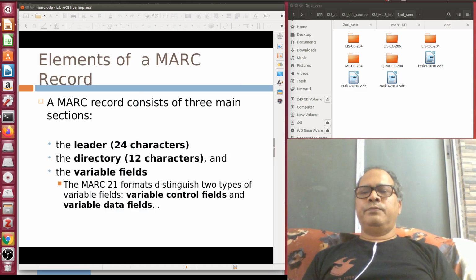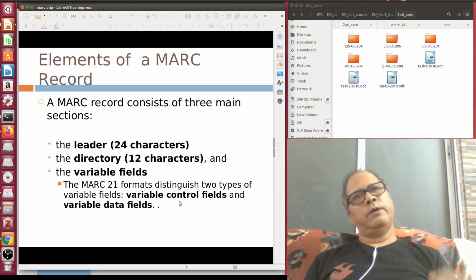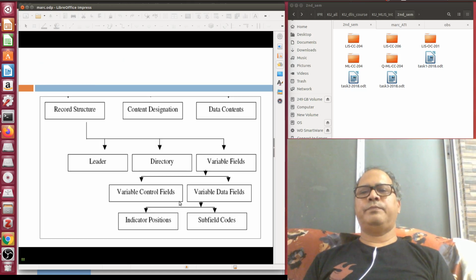So MARC 21 will be starting with the leader. The leader has 24 characters, called a fixed length field, so 24 characters fixed length. The directory has 12 characters, and this is also a fixed length field. And the other kinds of variable data fields, like your tag, the subfield, the data inside the subfield, delimiter, and subfield code, are all variable data.